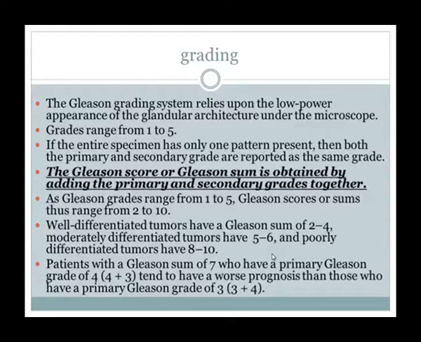So well differentiated tumors have a Gleason sum of 2 to 4. Moderately differentiated tumors have a sum of 5 to 6, and poorly differentiated tumors have a sum of 8 to 10. 7 is remaining. So the patients with a Gleason sum of 7 who have a primary Gleason grade of 4 and secondary 3 have the worst prognosis, and the patient who has a Gleason sum of 7 with primary grade 3 and secondary 4 has a little bit better prognosis as compared to 4 plus 3.